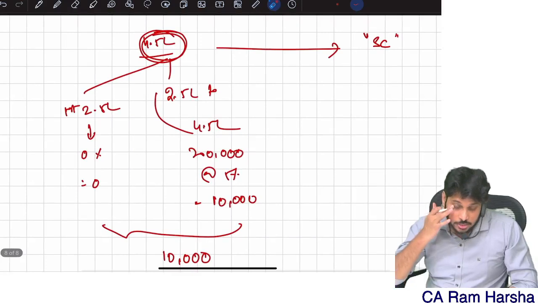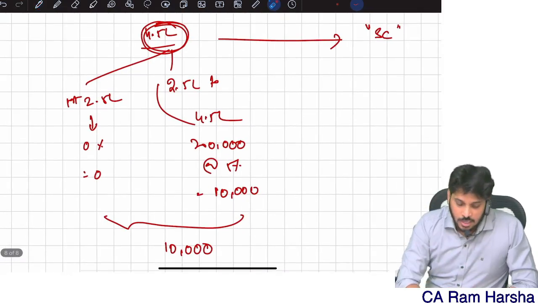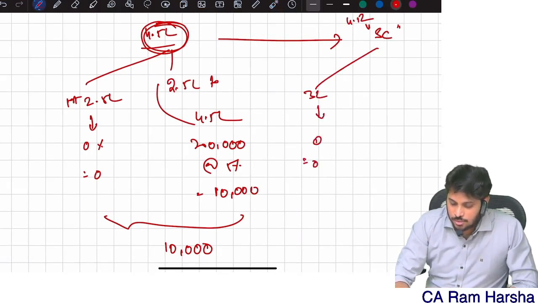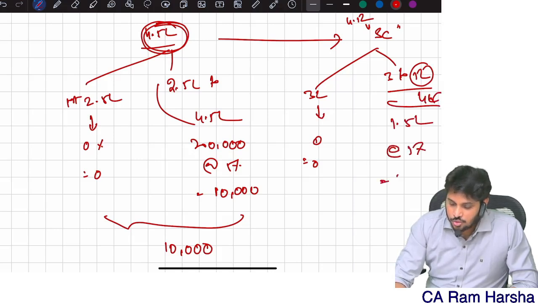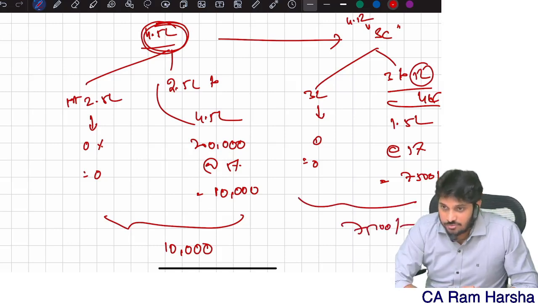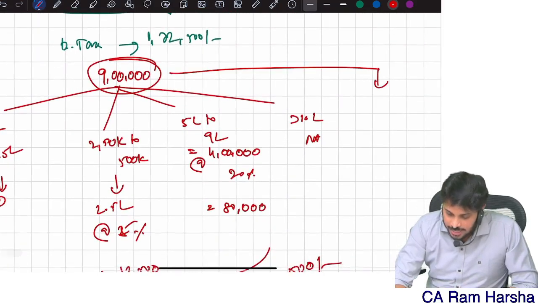Now look at this. Senior, suppose if at all 4.5 lakh senior citizen income, how will I split? 4.5 lakh, first 3 lakhs 0. 3 to 5 lakh, I don't have 5 lakh, I have only 4.5, which is equal to 1.5 lakh into 5%. So how much is it? 7,500. Yeah, 15 5s, 7,500. Are you clear?